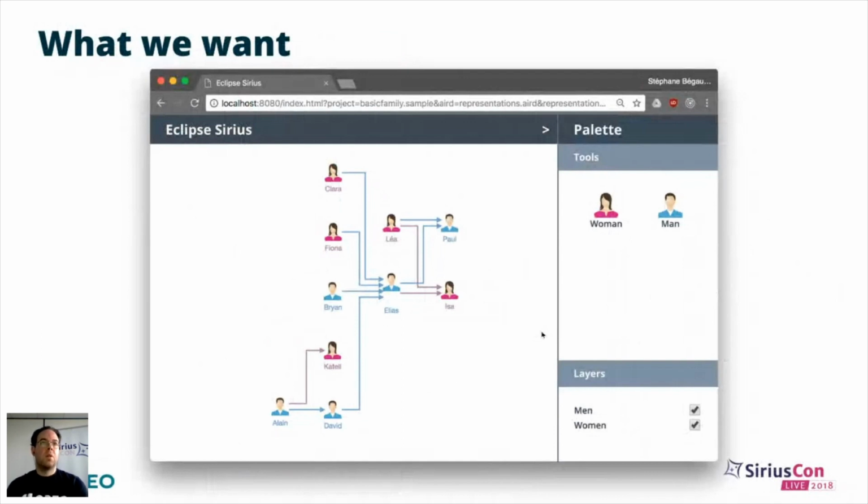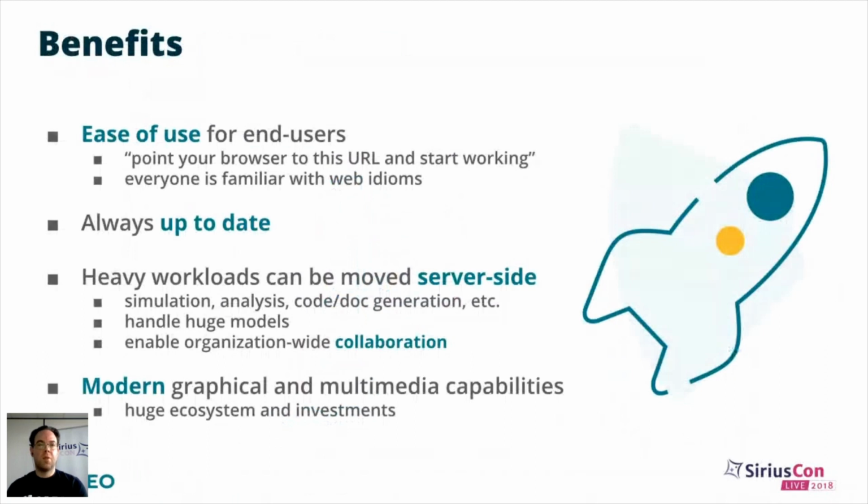We believe embracing the web will give us a lot of benefits. For your end users, the ease of use is the main one, because currently they have to deal with complex RCP applications. They have to install Java, maintain the correct version, install the Eclipse RCP application, which is not always easy for all kinds of end users. You have to make sure they are always up to date, which can be difficult in large communities or large companies. And also moving to a client-server architecture will enable us to scale more to larger models.